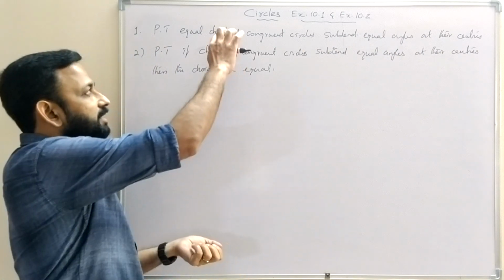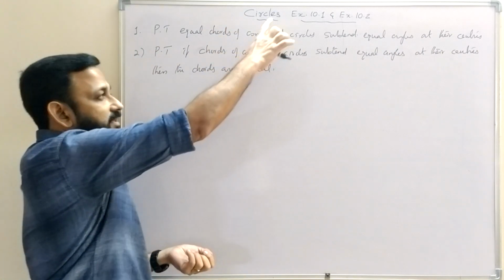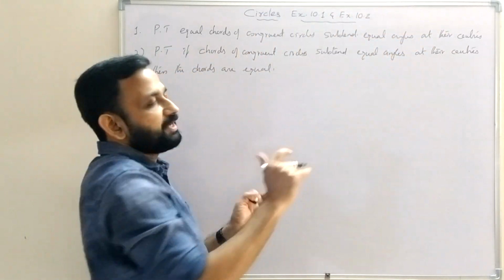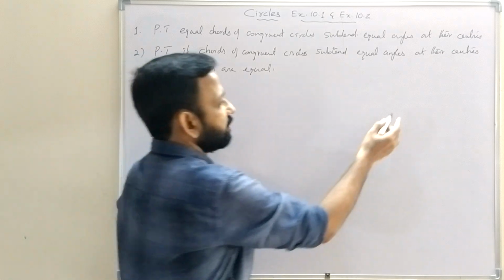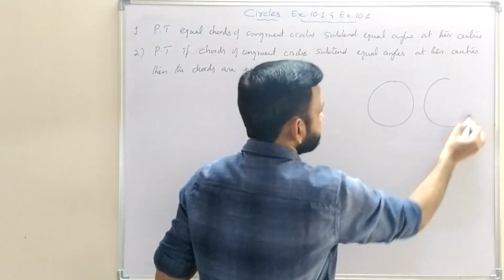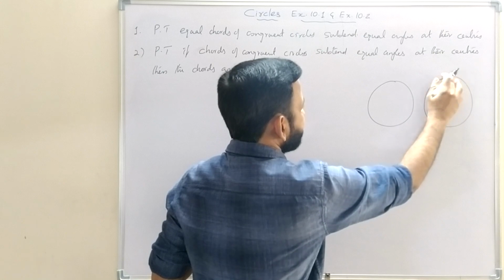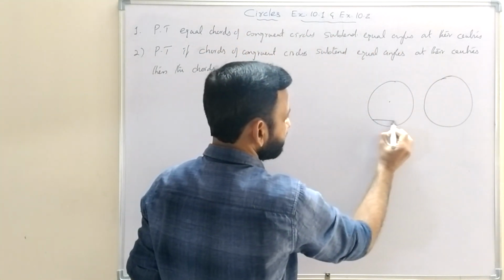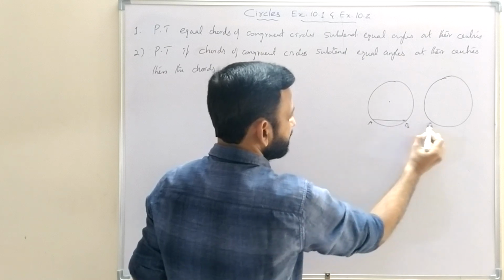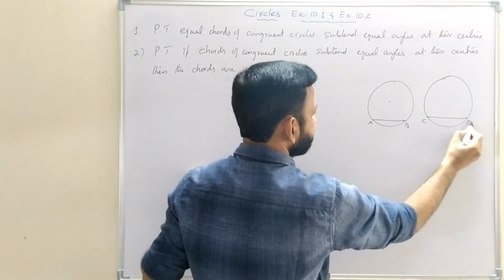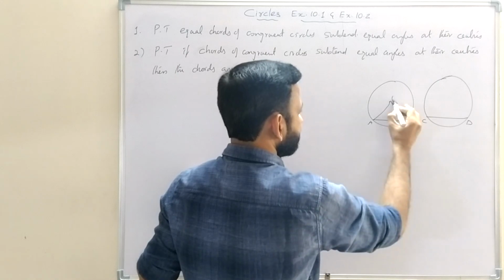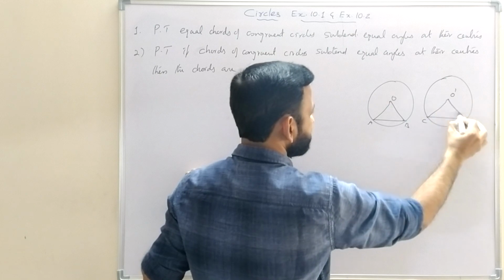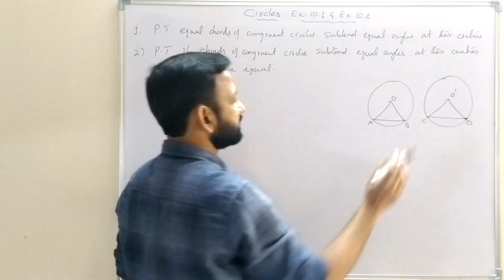So here chords are equal, then we need to prove angles are equal. And here angles are equal, we need to prove chords are equal. In both cases we have congruent circles. AB and CD are two chords, and AOB and CO'D are the angles subtended by those chords at the center.